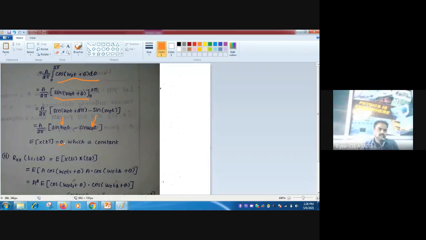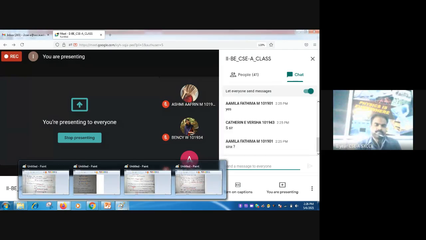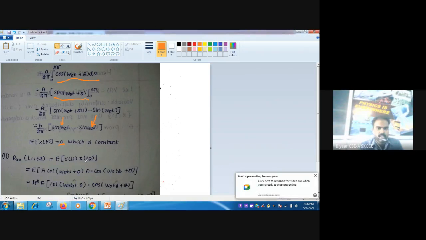Come to the second condition, Rx of t1 comma t2, that is equal to expectation of x of t1 into x of t2. Understand? That is E of x of t1 into x of t2.